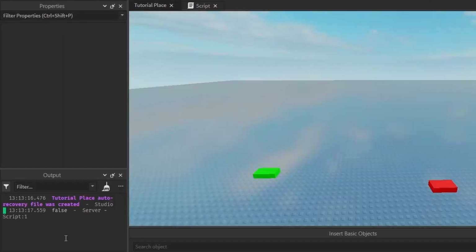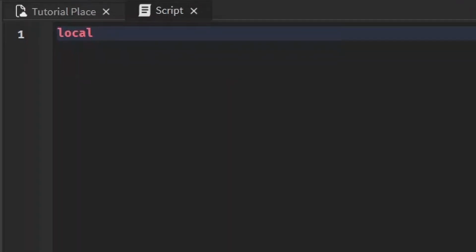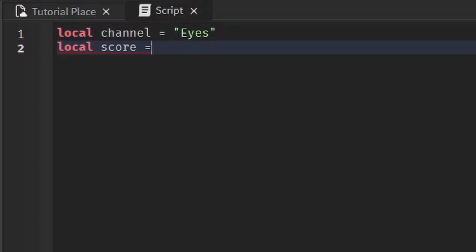Not true is false. Not false is true. We could even check multiple conditions on the same line. Let's say we have two variables, one for channel, which we'll set equal to eyes, and one for score, which we'll set equal to 100. We want to check two things: one, if the channel is eyes, and two, if the score is higher than 90.